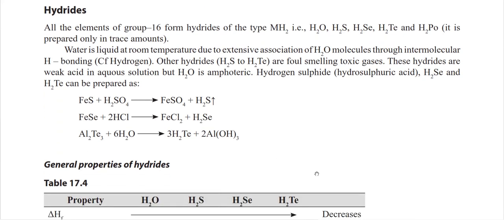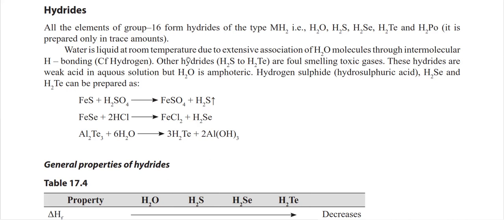Hydrides: the elements can easily combine with hydrogen and form hydrides. For this group, we have water H2O, H2S, H2Se, H2Te, and H2Po, and H2Po is in very trace amount. If we compare the boiling points of the hydrides, H2O has the highest boiling point because it can form intermolecular hydrogen bonds.